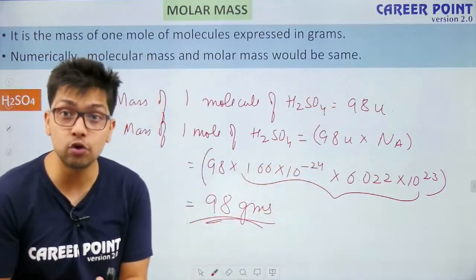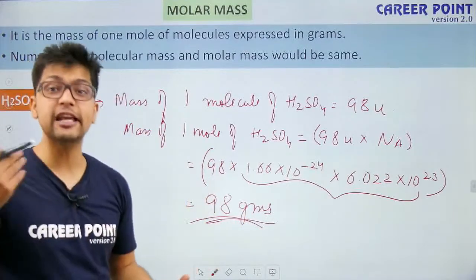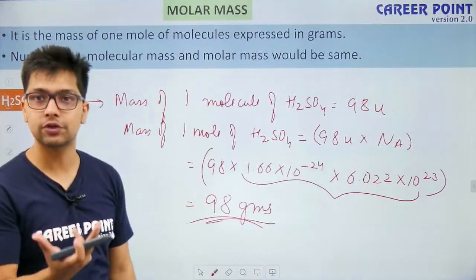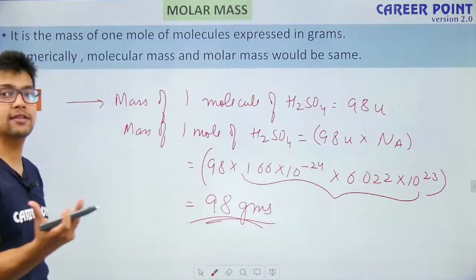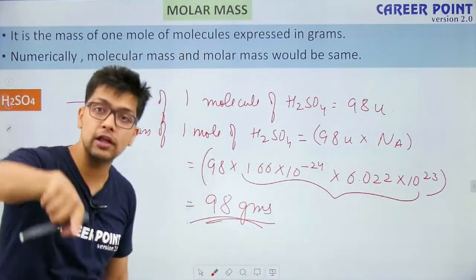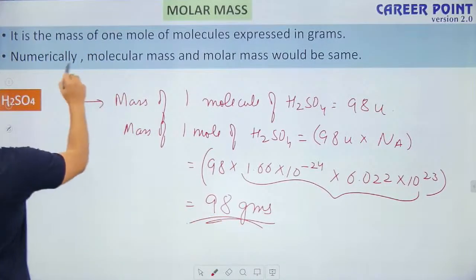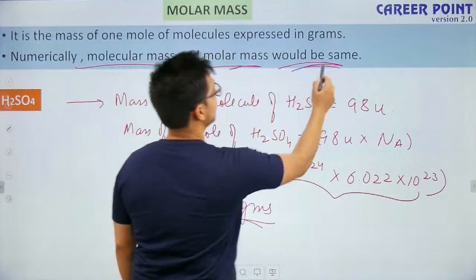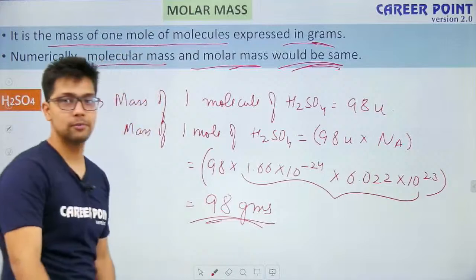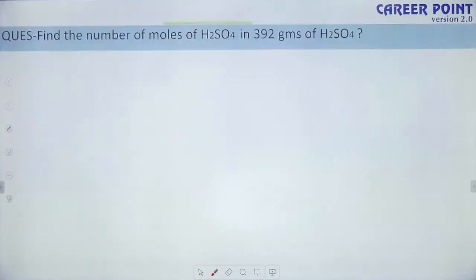This is why we use Avogadro's number and the atomic masses as these values, so that our calculations become simpler. This is how we will do these types of questions. When I'm talking about the molecular mass of H2SO4, it will be 98, but the unit will be u. If I'm talking about the molar mass, it will be 98, but the unit will be grams. So this is what they have written: numerically, molecular mass and molar mass would be the same. And similarly, the mass of 1 mole of molecules expressed in grams is the molar mass. I hope this is clear to you guys. Okay, let's proceed.